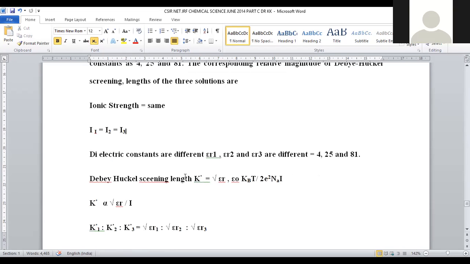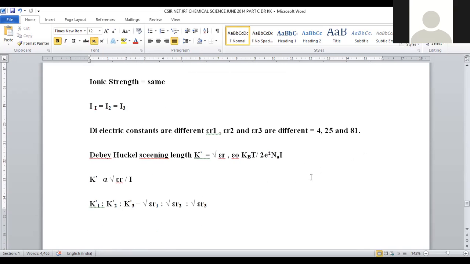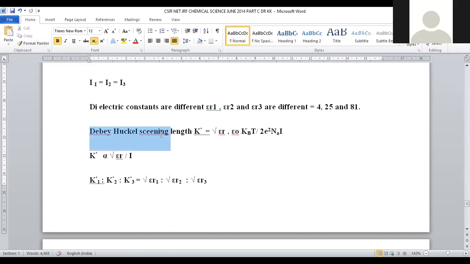If we go with the dielectric constant, epsilon R1, epsilon R2, epsilon R3 were taken, and these values are entirely different, and whose magnitudes are provided as 4, 25, and 81. These are provided to us within the problem. Then there is an empirical formula in order to predict the Debye-Huckel screening length, which is denoted with K prime.